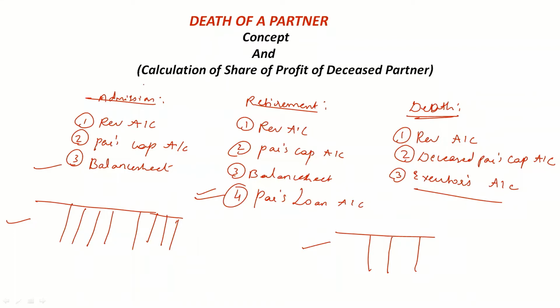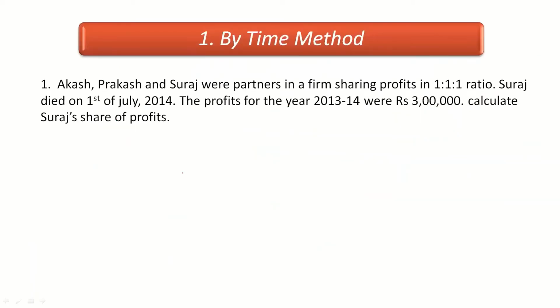Now we have to find out the share of profit. This is the one new thing we have to learn: how to calculate the share of profit of the deceased partner till the date of his death. The share of profit can be found by two methods. The first method is the time method, or on the basis of time.